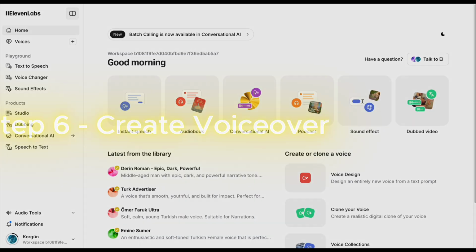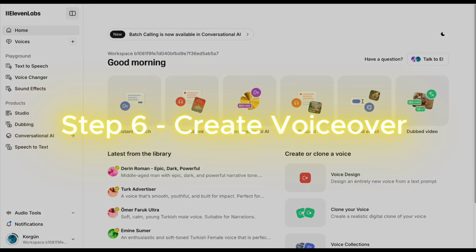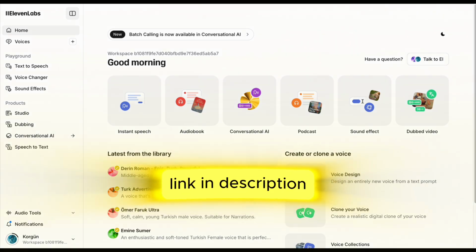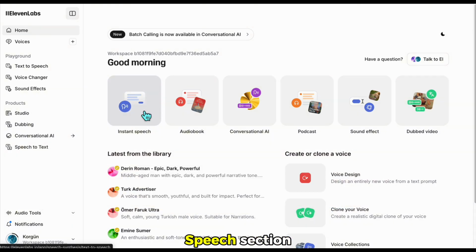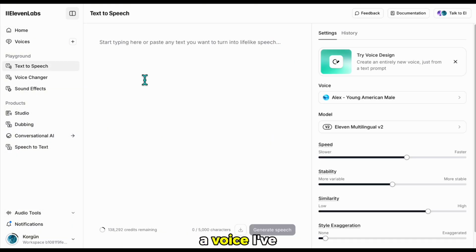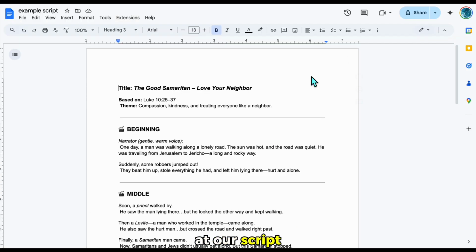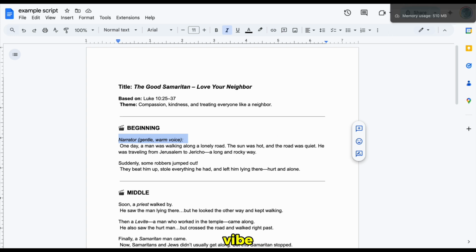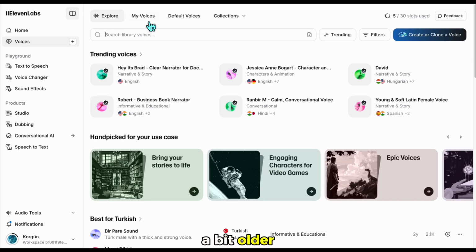I use 11 Lab to generate voices, and I can say it's quite successful. I'm leaving the link below. Here we go to the instant speech section. For example, here's a voice I've used before. Now let's choose a new voice together. When we look at our script, it mentions gentle and warm, so I'll look for a voice that fits that vibe. I also want someone who sounds a bit older, something that feels more heartfelt. Let me browse a bit.